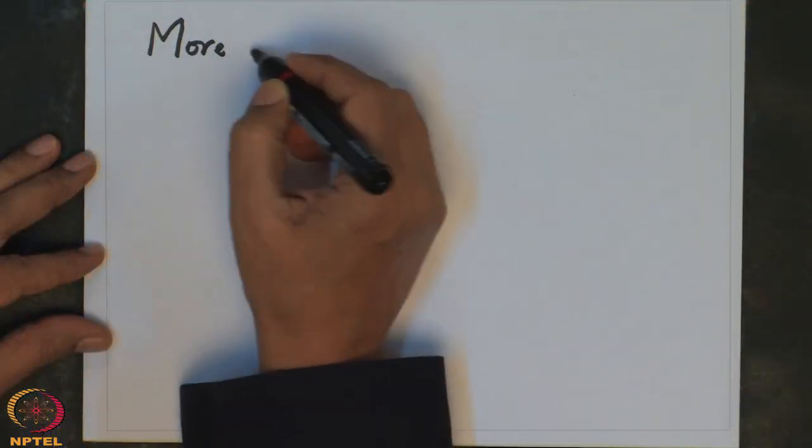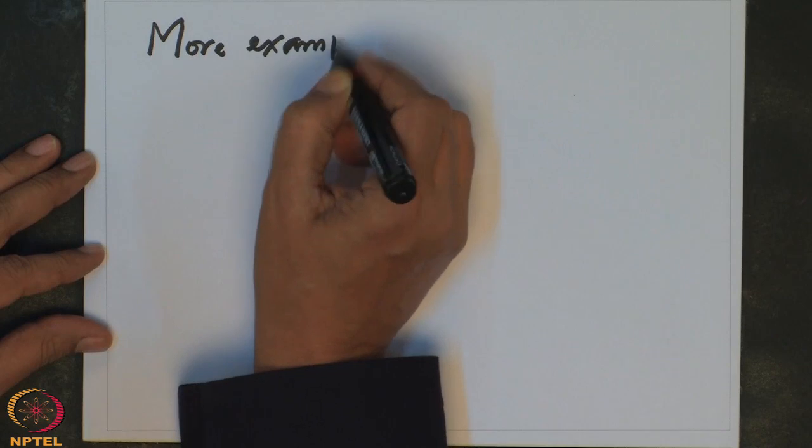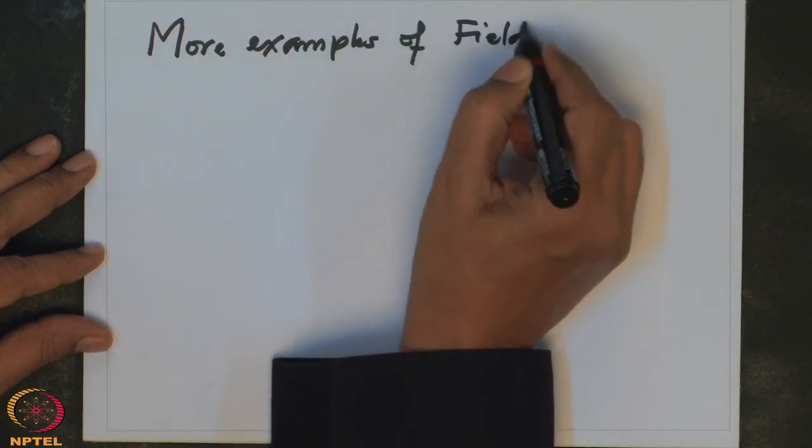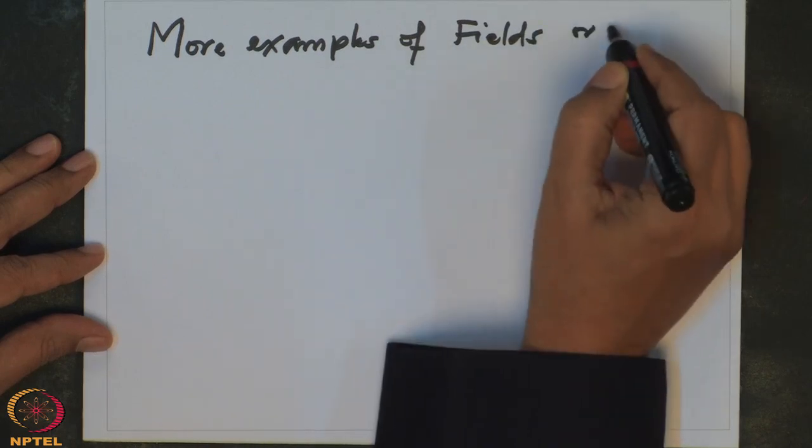Okay, now more examples of fields, and also I want to make this clear. Before I go on, how can one construct more fields, or more rings? There are two ways. You can ask for more examples of fields or rings.